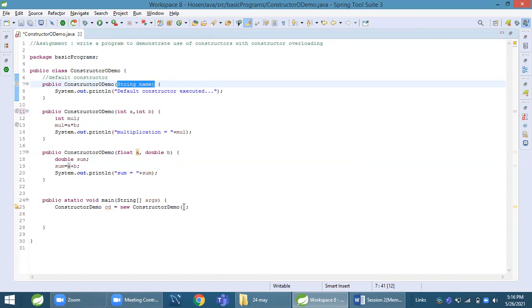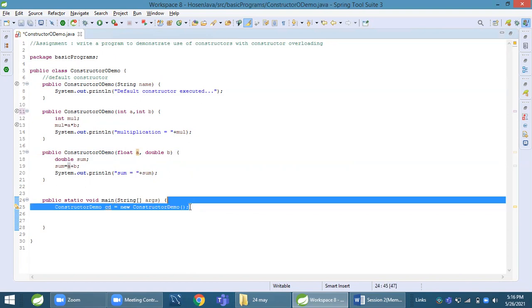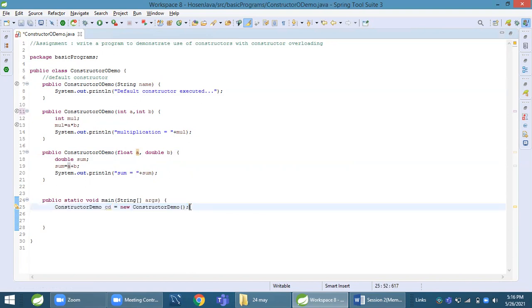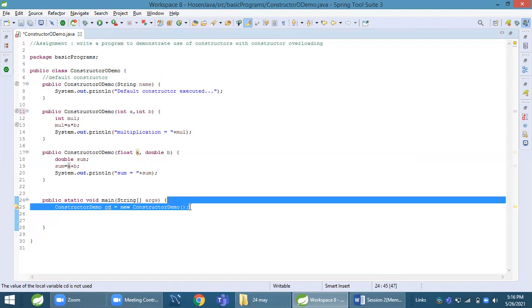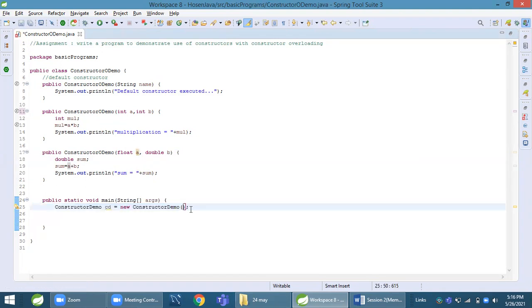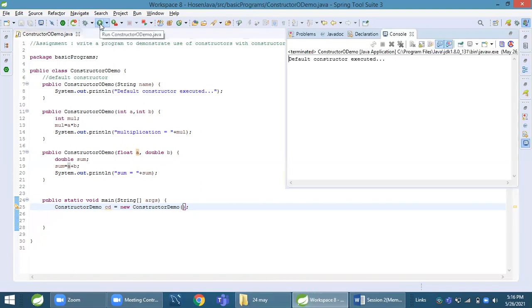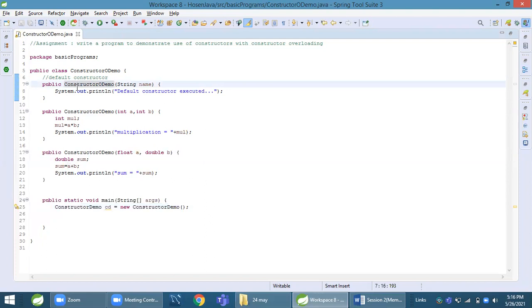Now, if I create an object, these are constructors. As soon as I create an object, it will be executed. But in this case, it will not execute because it does not have any default constructor. So it should print blank. But the default constructor is executed. It should not execute that.